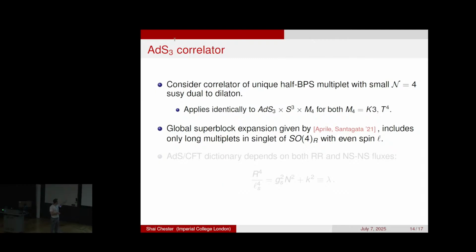Similar to 4D, the long multiplets in this correlator all have even spin, and they're all in the singlet of the R symmetry, and then the protected multiplets we don't care about as usual. So the block expansion is very similar to 4D.